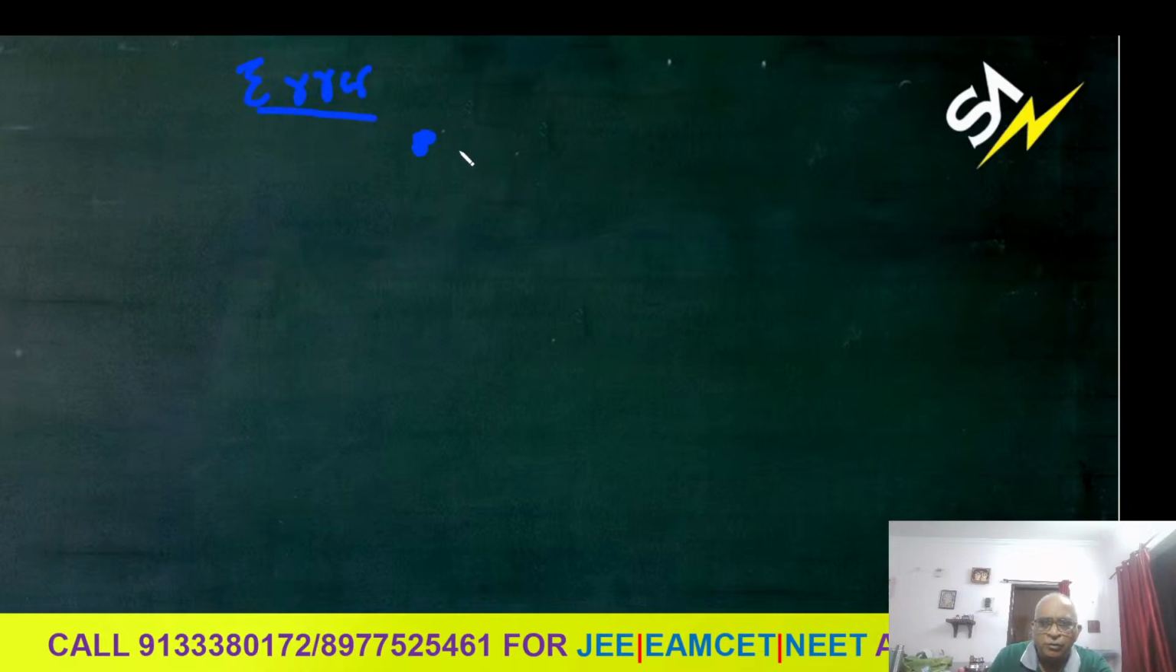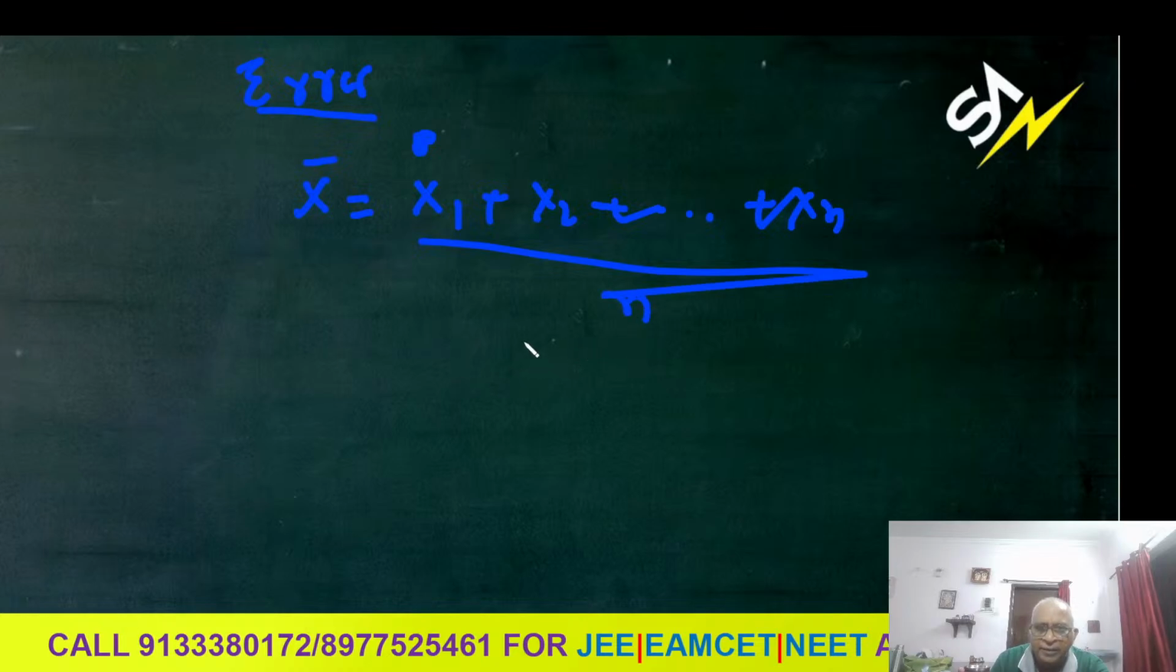Errors. You know how to find errors. Accuracy you already know. Error is true value minus measured value. So how to find the arithmetic mean? x bar is equal to x1 plus x2, and so on, plus xn, divided by n. This is called the arithmetic mean. Don't neglect the bar here.